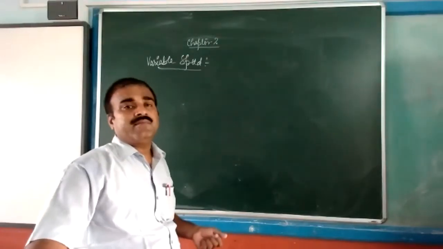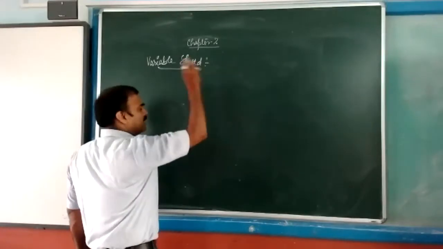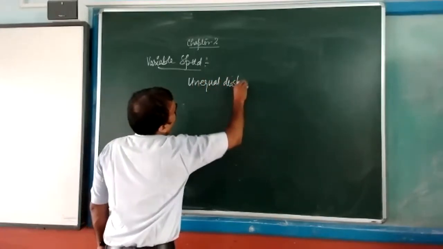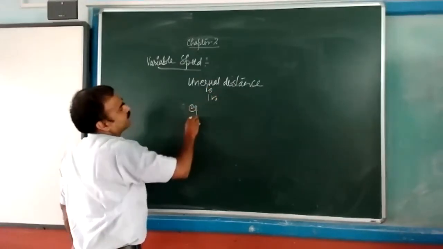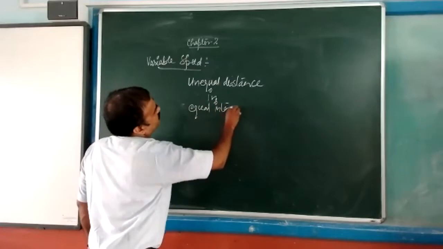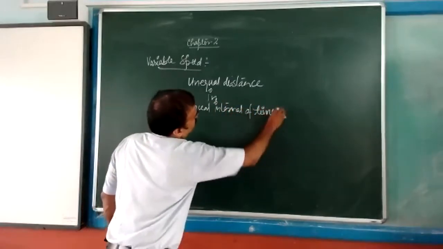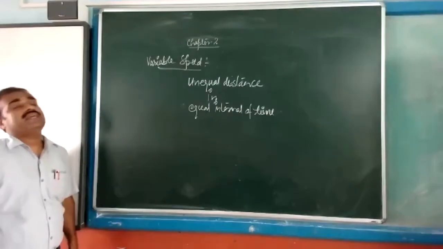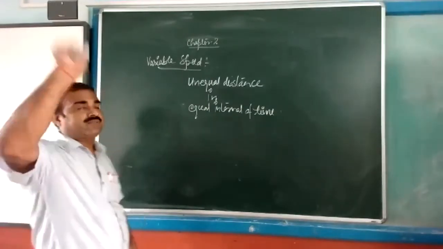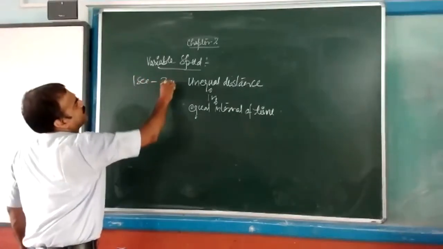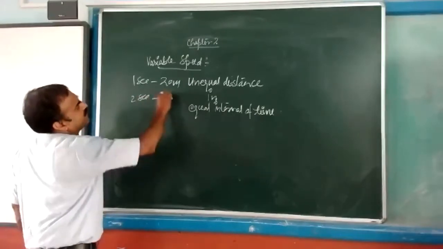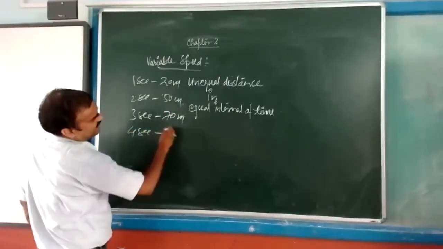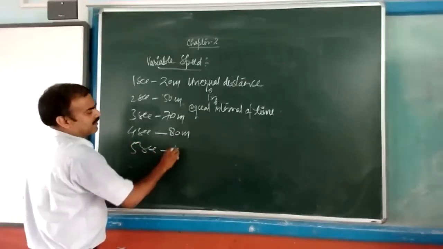If any object is changing its position, in motion, and covers unequal distance in equal intervals of time, just like first second 20 meter, second 50 meter, third second 70 meter, fourth second 80 meter, fifth second 110 meter. Just see,